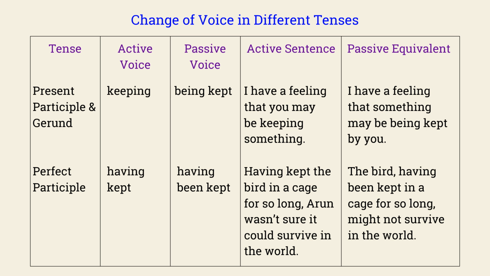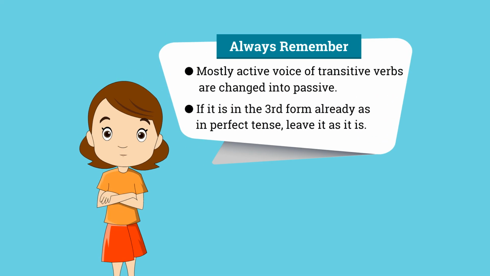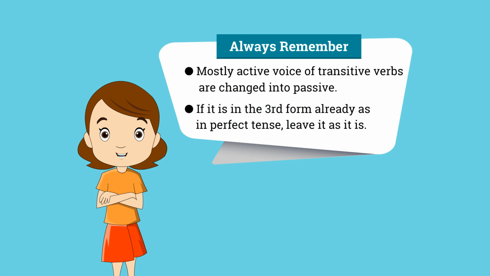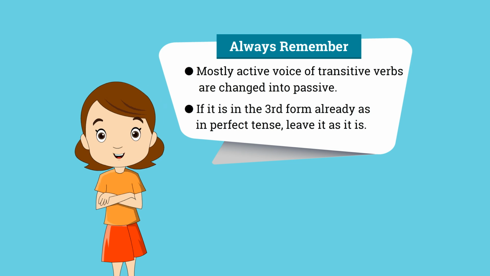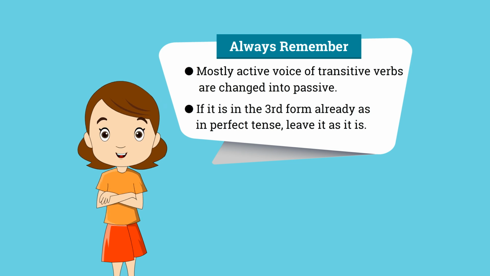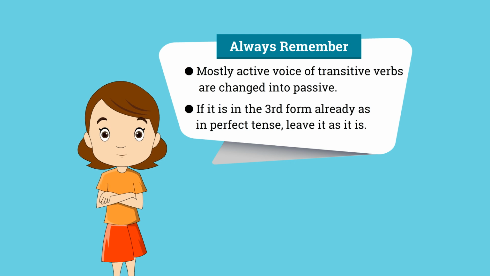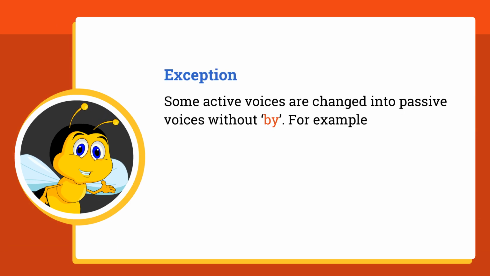Always remember: mostly the active voice of transitive verbs is changed into passive. If it is in the third form already, as in the perfect tense, leave it as it is. Exception: some active voices are changed into passive voices without by.